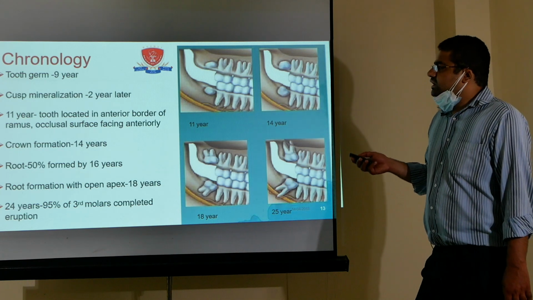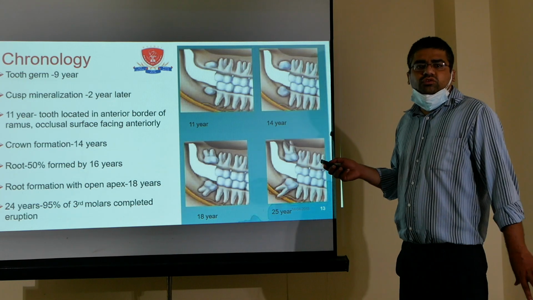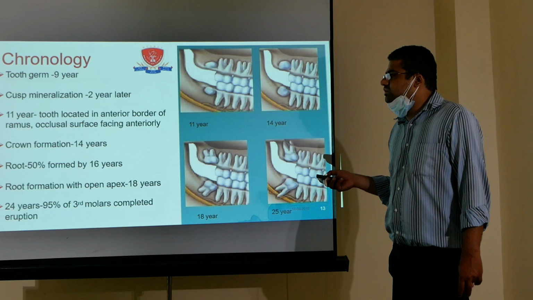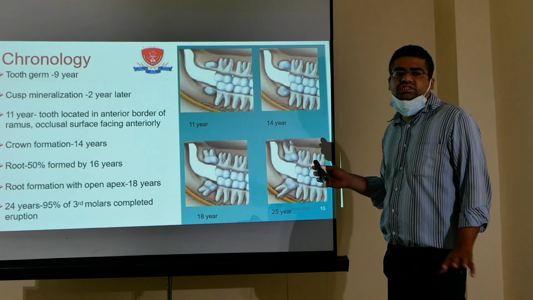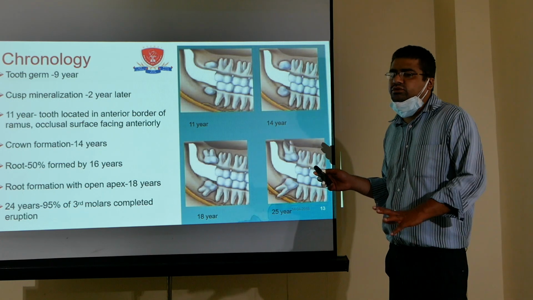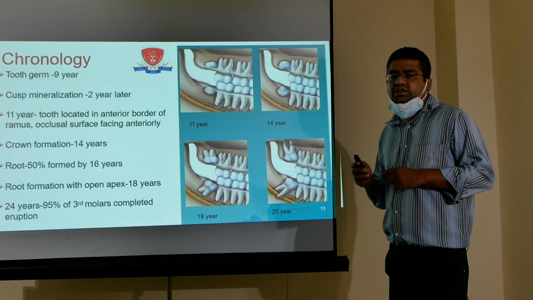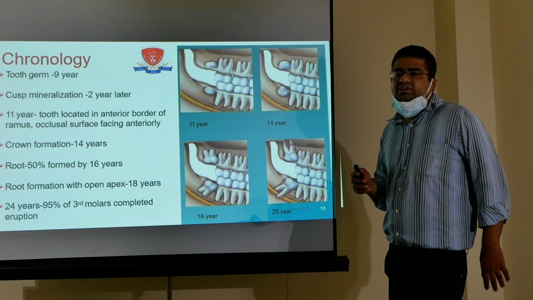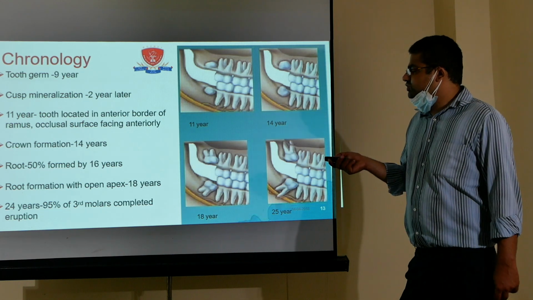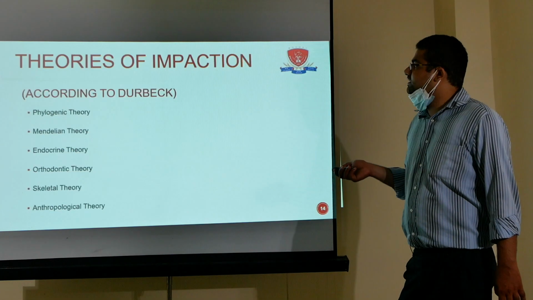Then chronology: the tooth germ forms at 9 years of age, cusp mineralization at 11 years of age, then crown formation at the age of 14, then the crown is formed and roots form by 50% around 16. At 17 to 18 it tries to erupt into the oral cavity, around 17 to 25 years of age. So it is completed by 25 years of age.